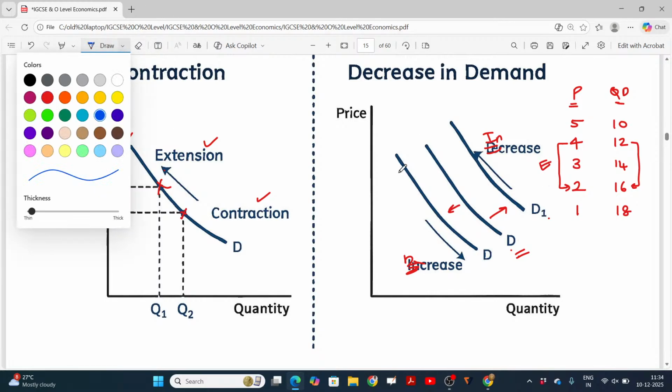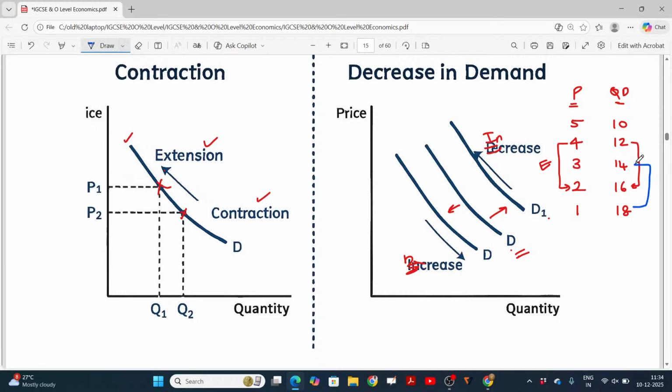Suppose the movement happens from here to here: 1 rupee becomes 3 rupees because of the rising of the price, quantity demanded decreases from 18 to 14, then it is called contraction. Right.